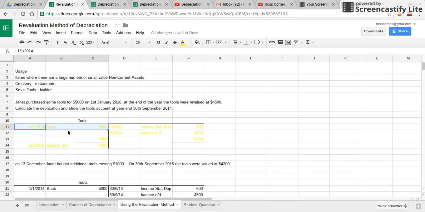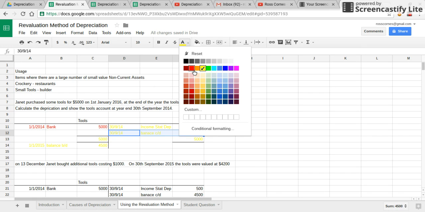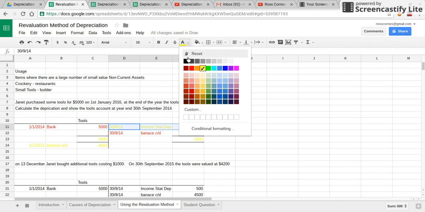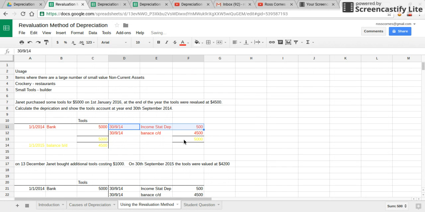That would get debited into a tools account exactly the same as we've done in the past. You credit the bank because we lose the bank asset, debit the tools because we gained a tool asset. Now what Janet's done is she's found out at the end of the year that her tools are now worth $4,500. So that becomes our balance carried forward in the tools account. What you'll notice this time, there is no depreciation account. So what we do, we look at the difference between the 5,000 and the 4,500, and that gives us $500 worth of depreciation needs to go into the books for year one.